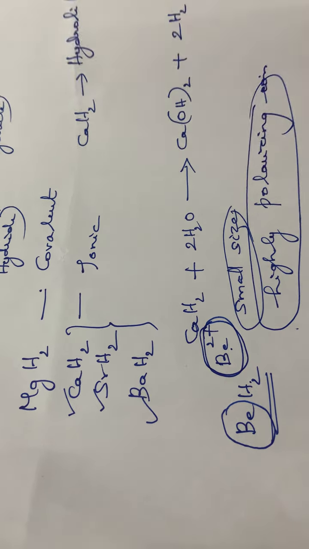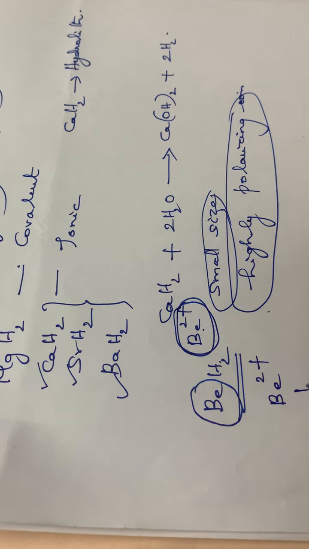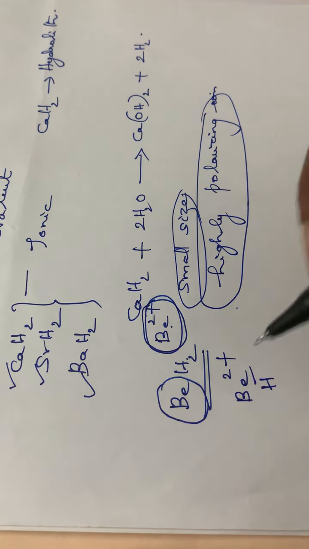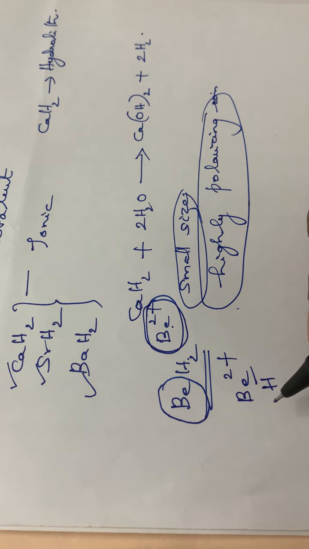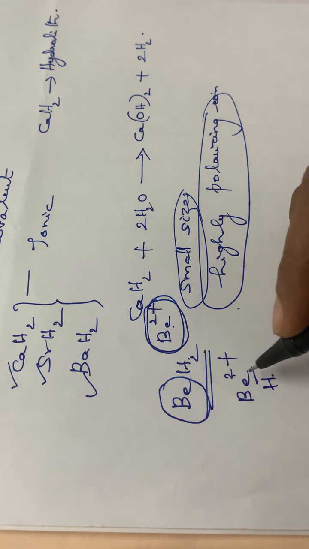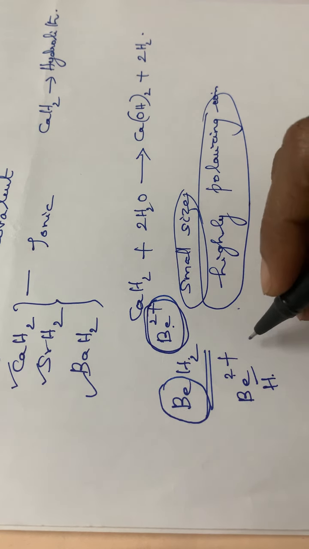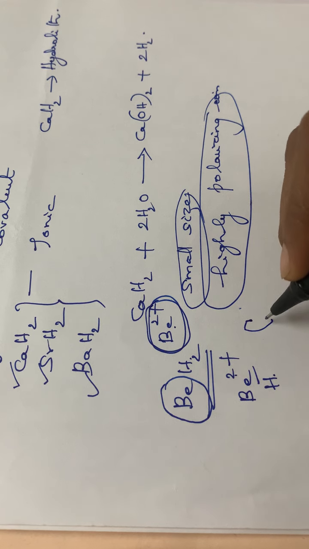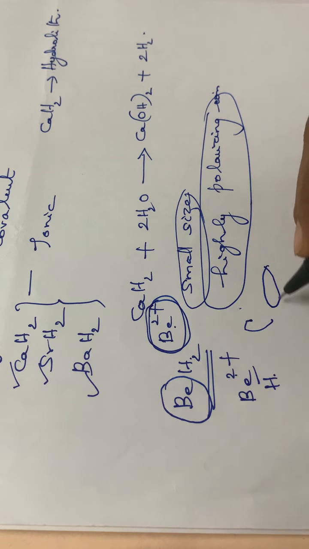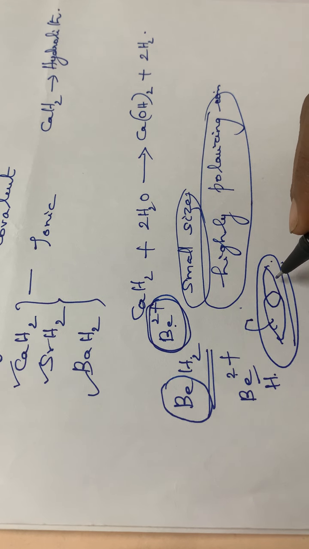So here we have Be2+, and hydrogen is H minus, the hydride ion. A partial overlapping of these two will take place, so some covalent character will be developed between them. This is the partial overlapping of the atomic orbitals.